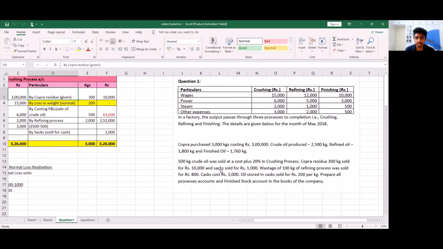Similarly, sacks. We need to assume or understand that sacks are used to store these coconuts and will be sold off after the crushing process. So sacks sold for 1,000 will be shown here.